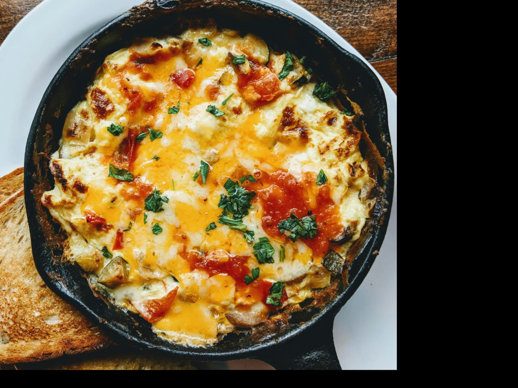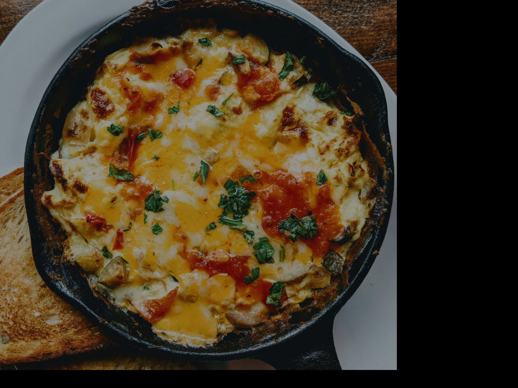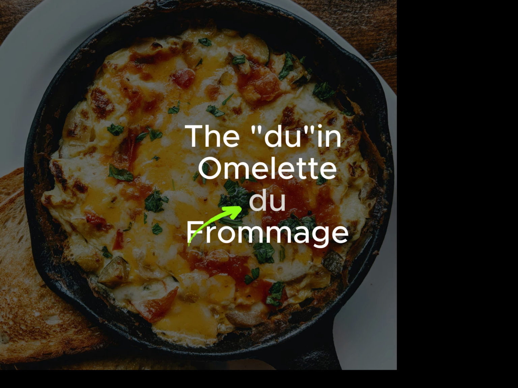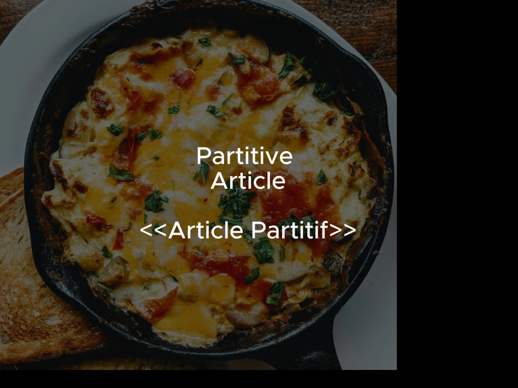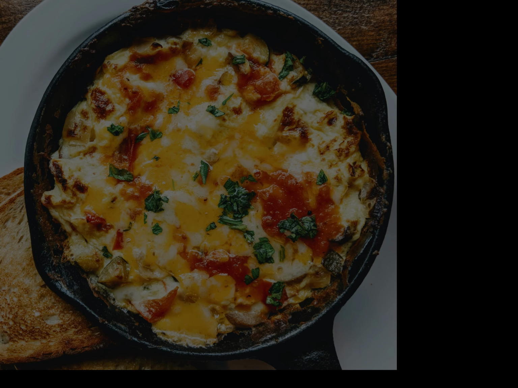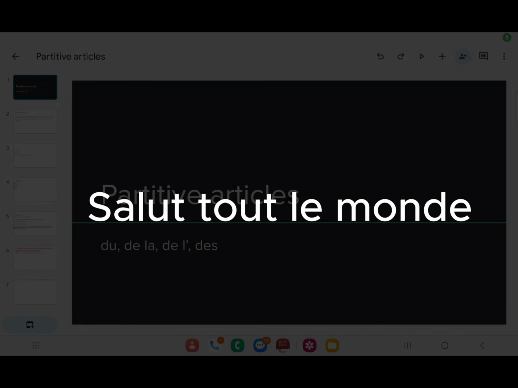Unfortunately, we will not be talking about cheese omelets today. Instead, we'll be talking about something less interesting. The du in omelette du fromage, something we call a partitive article. Article partitive. Buckle up.